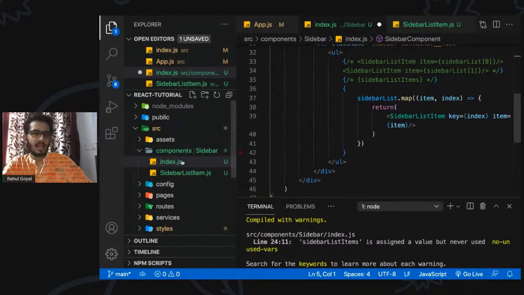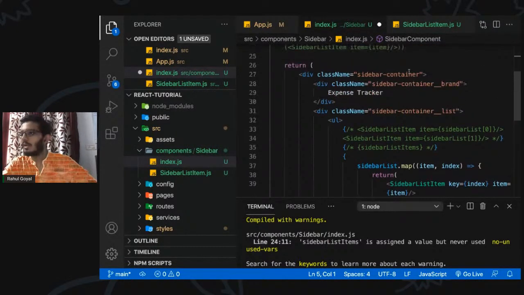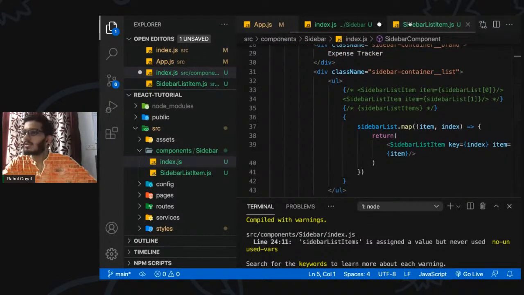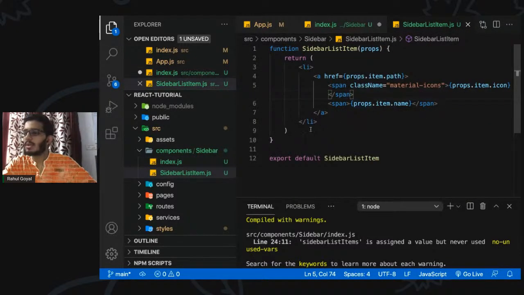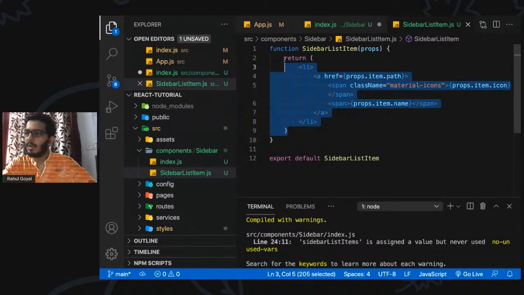As you can see, we have split our code into various different components here. This is just for the sidebar, and we have the expense list as well, so we can create that too. In this particular component, we are just receiving the props. We are not doing any sort of manipulation.